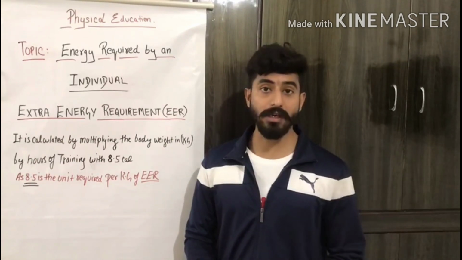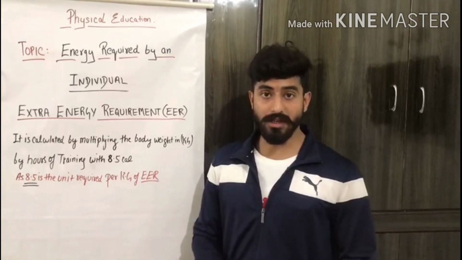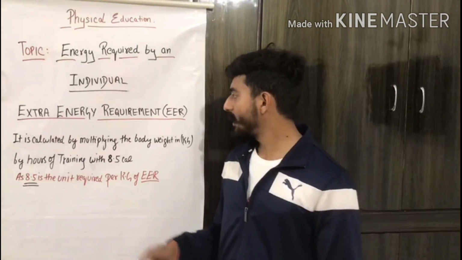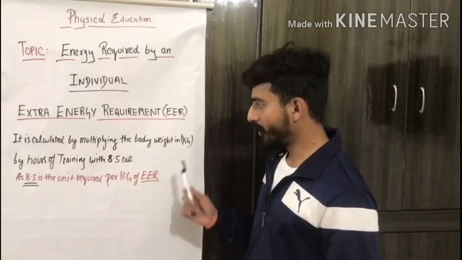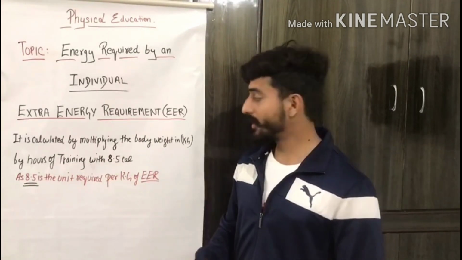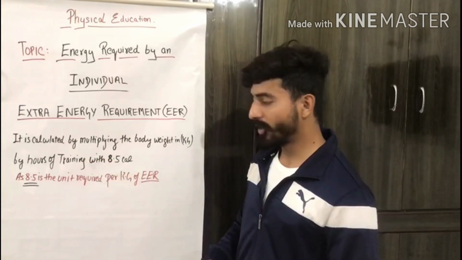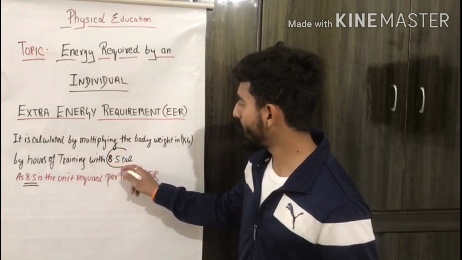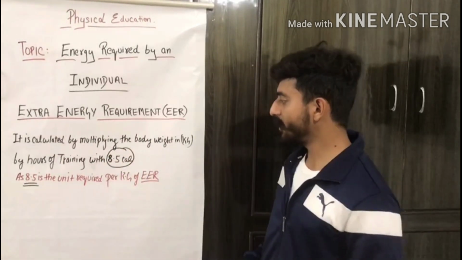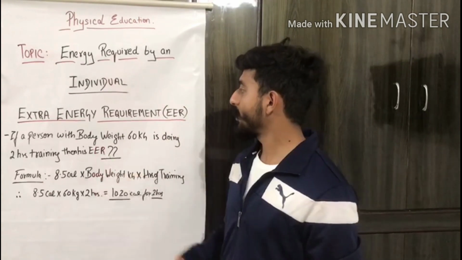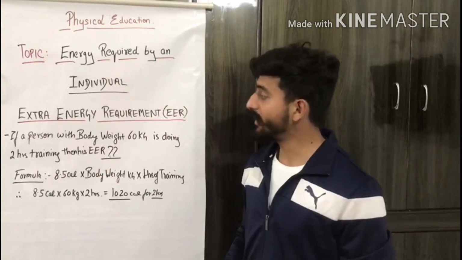When your body is in physical exertion mode, then you require extra energy to sustain that fatigue. Okay, so this is calculated by multiplying the body weight in kilograms by hours of training. That means the amount of training, the time period in which you are doing the training process, with 8.5 calories. Okay, 8.5 calories is the basic unit required for calculating EER.